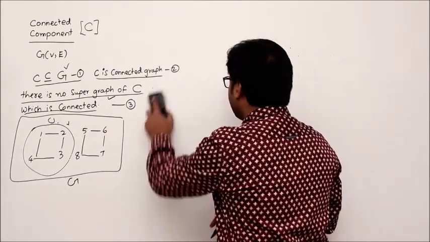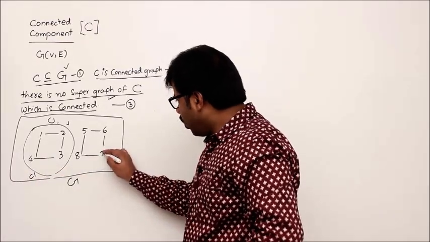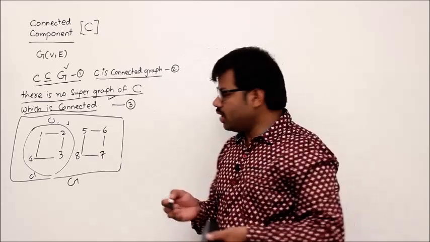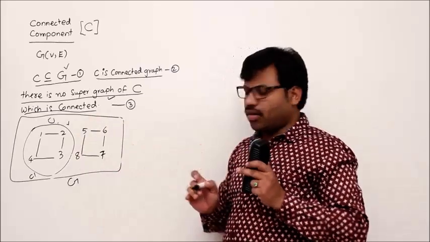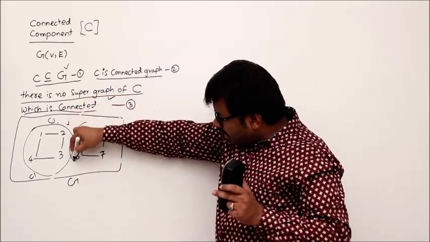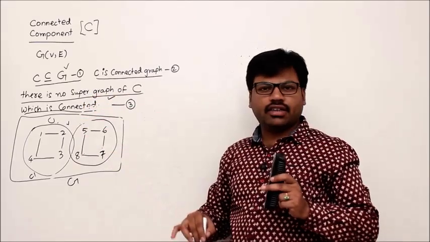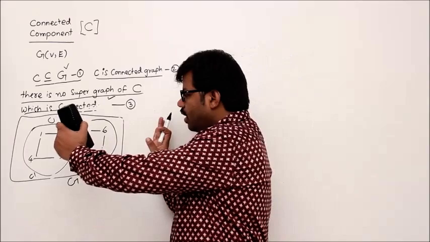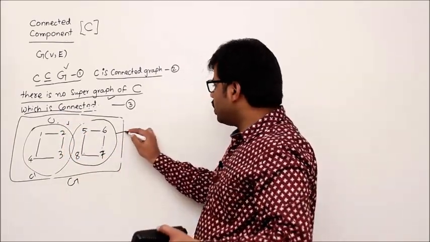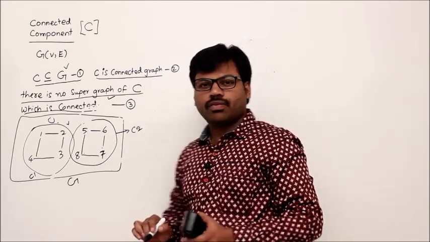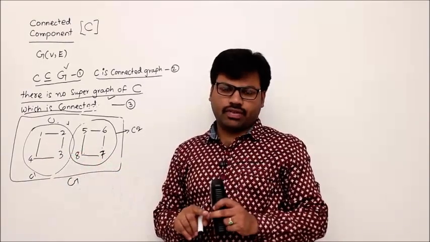So finally, the connected component, one is this one, C1. So this entire thing. What you have to look into for a connected component is the largest area which is connected, which is one connected component. You see this entire maximally connected component, right? Here all these vertices are maximally connected. If I extend it, then you may form a supergraph, but that will not be connected. That's why I can say this is one connected component, C2. So C2 is one connected component, C1 is one connected component in the graph.